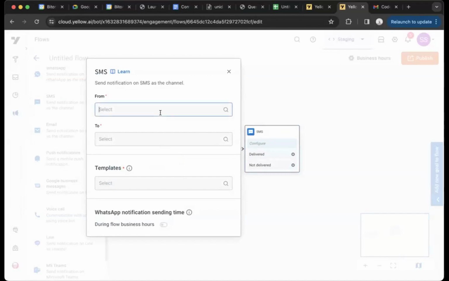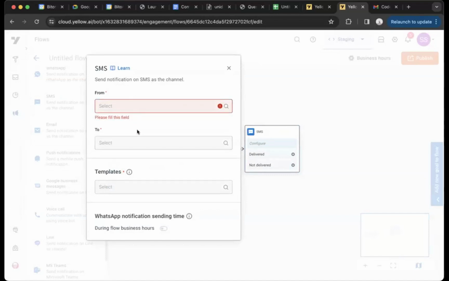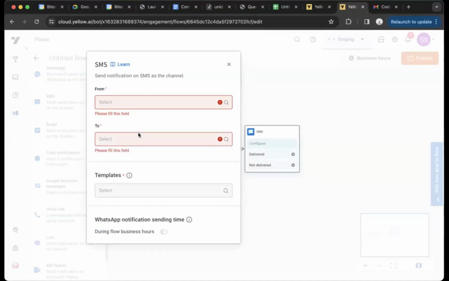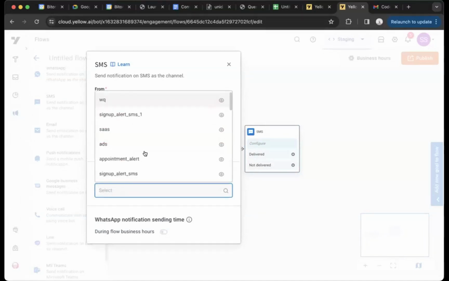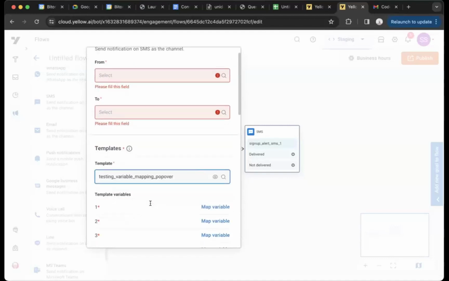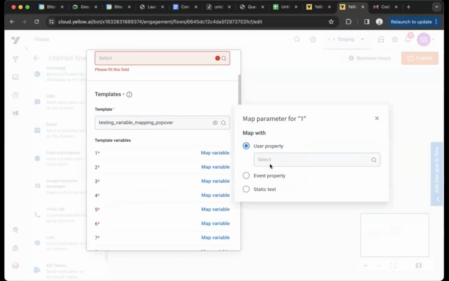For instance, for SMS, you can select from which profile you want to send a message. 'To' is the column where you're storing the phone number. For templates that you create in the template manager, you can select a template. If any particular template has a variable, you will be able to map those variables, right? You can map it to a user property, or you can have a static text, or also an event property. As I mentioned, we have event-based campaigns. So for the ticket booking example, if the event payload has my name, you can use an event property, and I can write event name dot name. So it will pick up the actual name for every user.